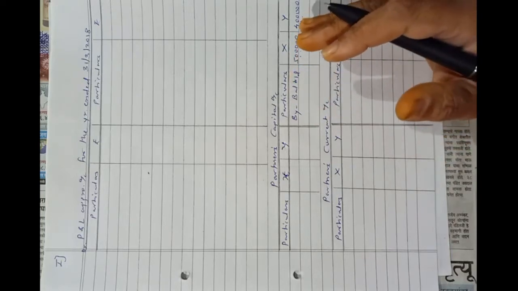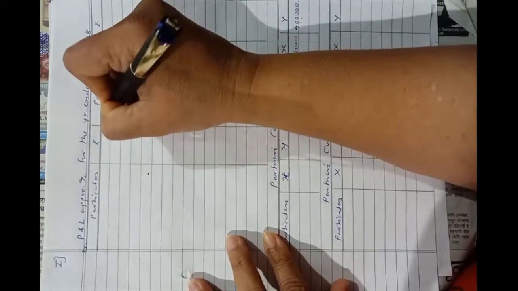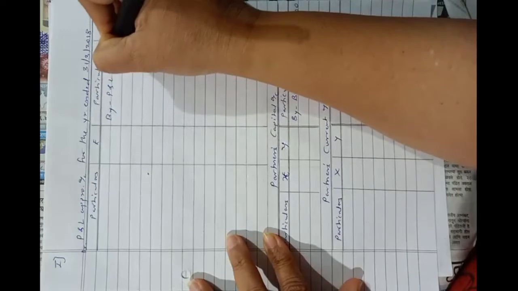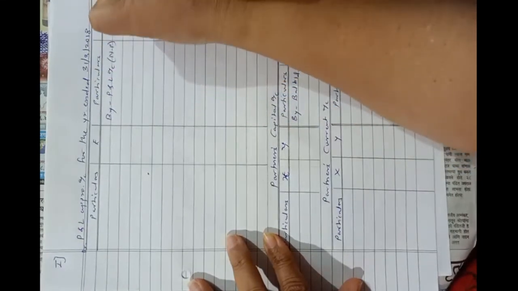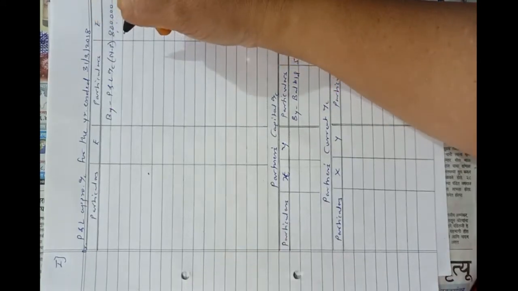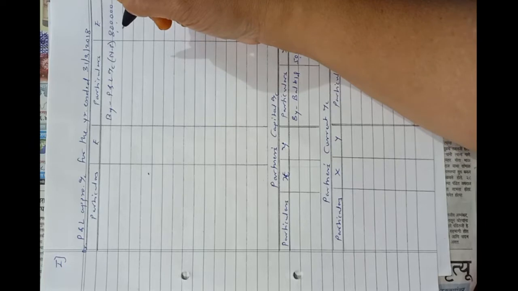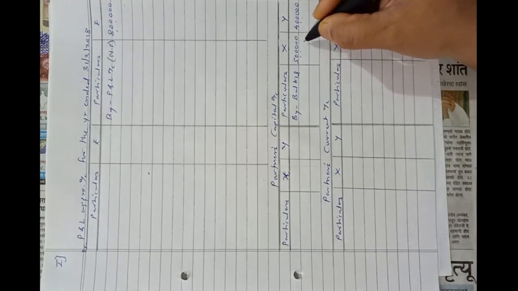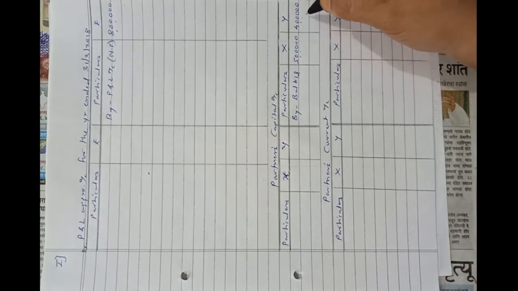Okay, so profit given we will write here by profit and loss account. This is net profit rupees 8 lakhs. Okay, then they told us to calculate interest on capital. So let's calculate interest on capital. Their capitals are 5 lakhs and 4 lakhs. On that 5% interest on capital. So 5% of 5 lakhs will be 25,000 and of 4 lakhs it will be 20,000.